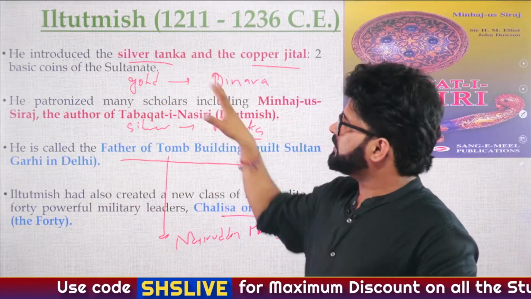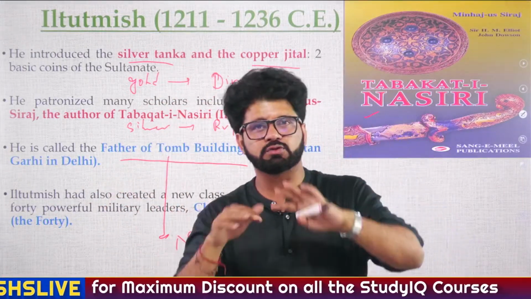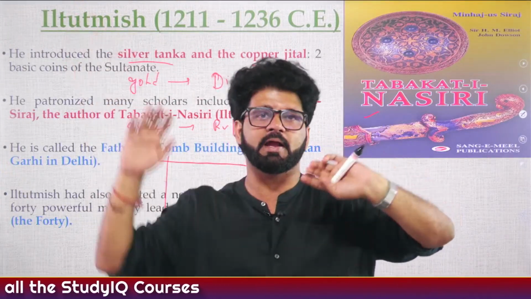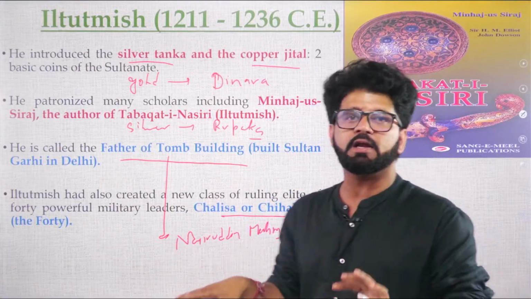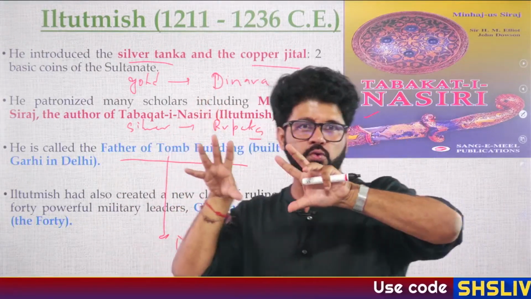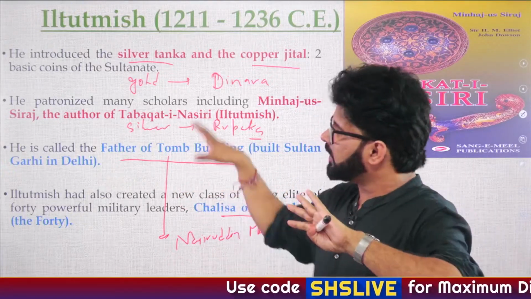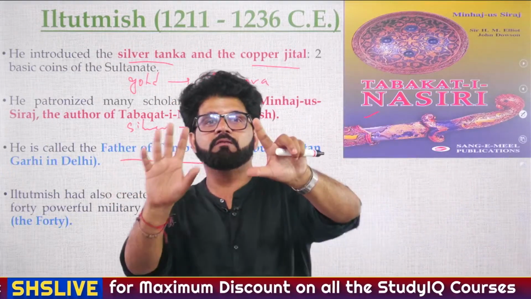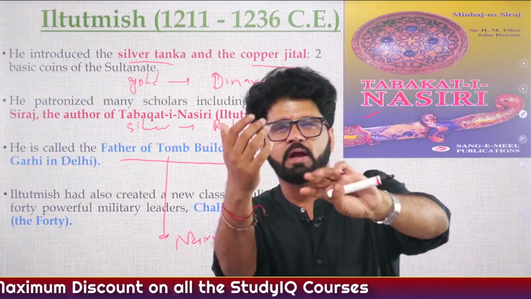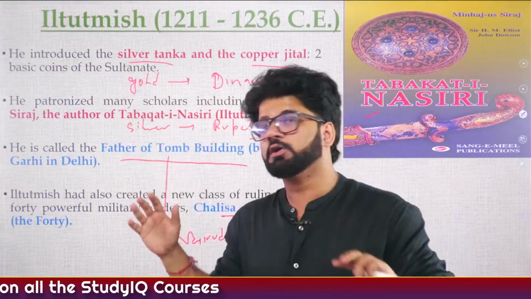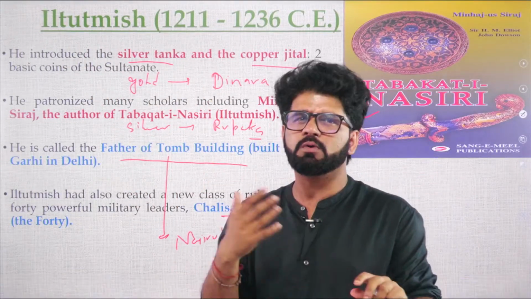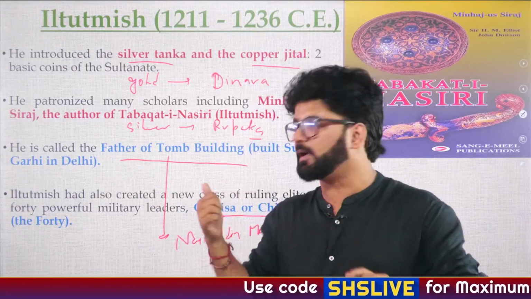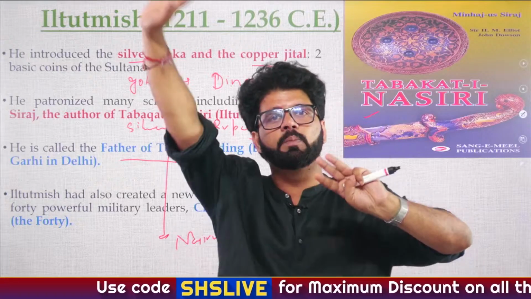And when you see the Mamluk, the slave rulers, you will see that they are very particular about Turkish people getting higher posts. And these Chalisa or Chahalgani, the Corps of 40, were Turkish nobles who will play a crucial role later on. Later, when you see Iltutmish's daughter Razia Sultan, she will try to give an Abyssinian slave, Yakut, a higher post. So people will revolt against her, and that would be a major reason why she will lose the crown and finally her life. So people were very particular during this period that Turkish nobles get higher posts.